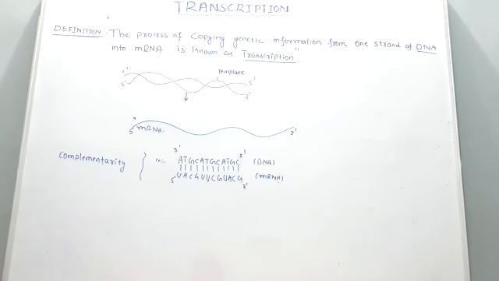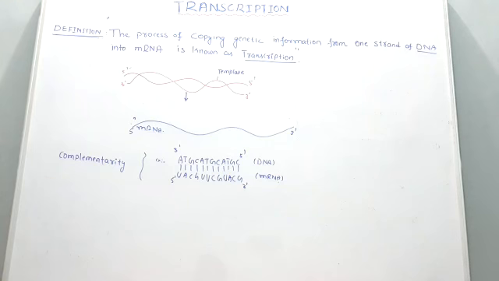Hence, they would form a double-stranded RNA, and this would prevent the RNA from being translated into protein. This is the main reason why the two DNA strands are not transcribed into messenger RNA. Only one DNA strand acts as a template for copying the message into the messenger RNA.